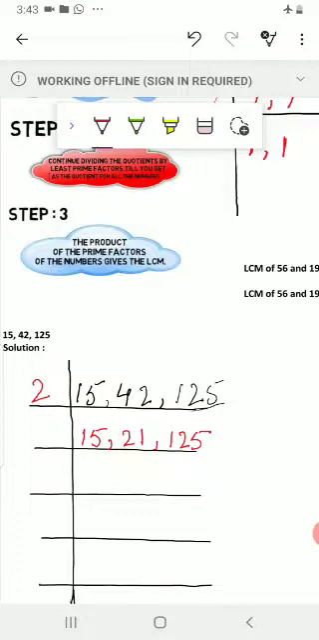Okay. Here we have no even number, so we do not divide it by 2. So here 15 and 21. Yes, both numbers are divided by 3. So here we divided by 3. 3 5s are 15 and 3 7s are 21. And we write 125 as it is.